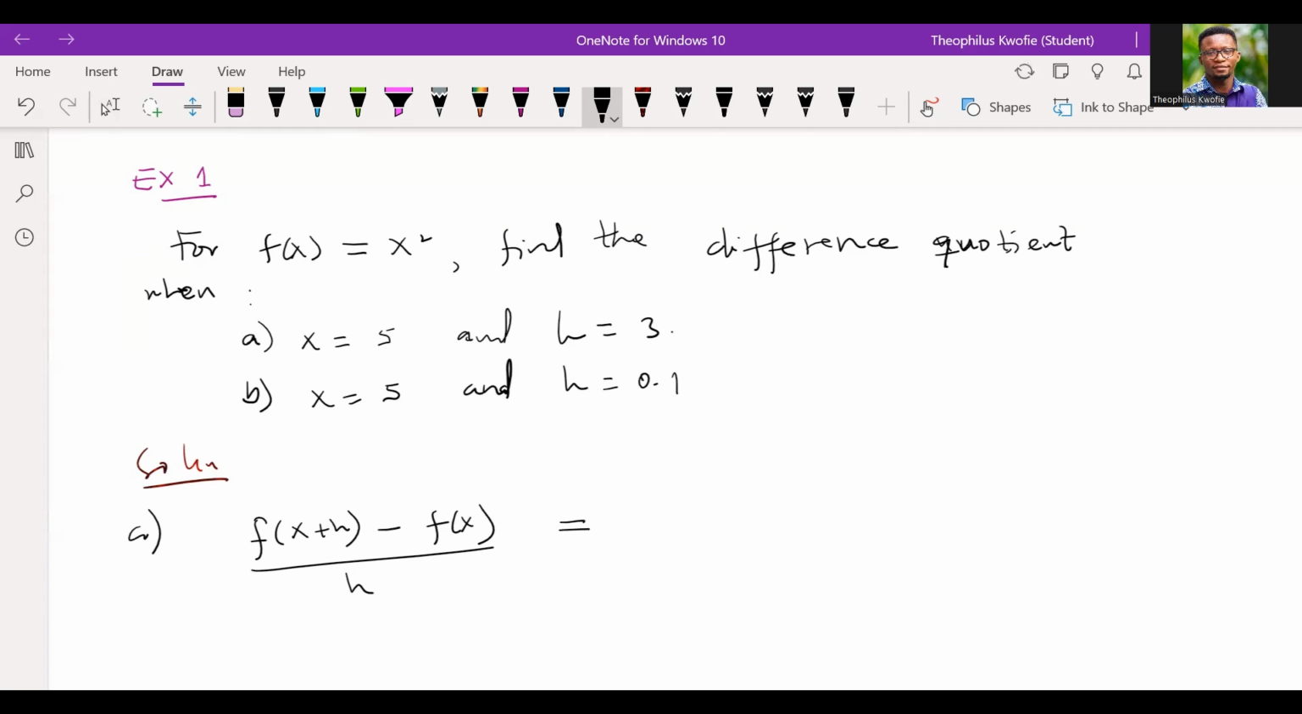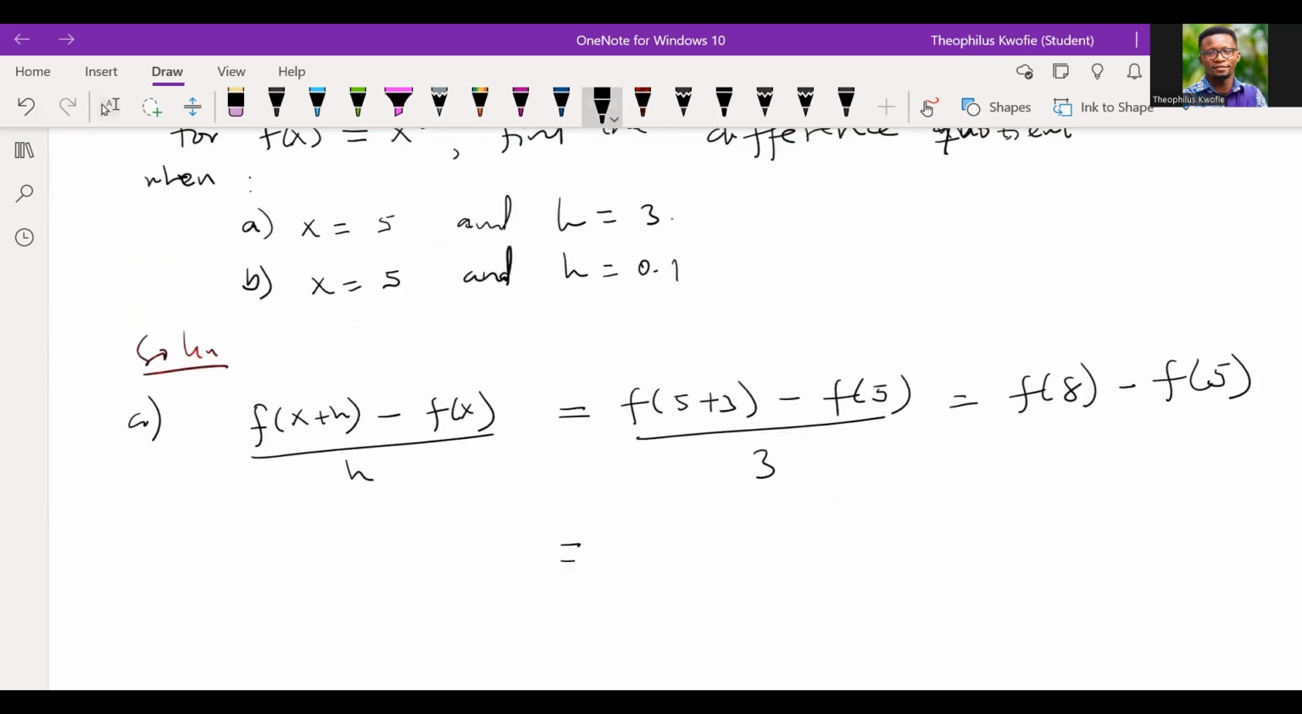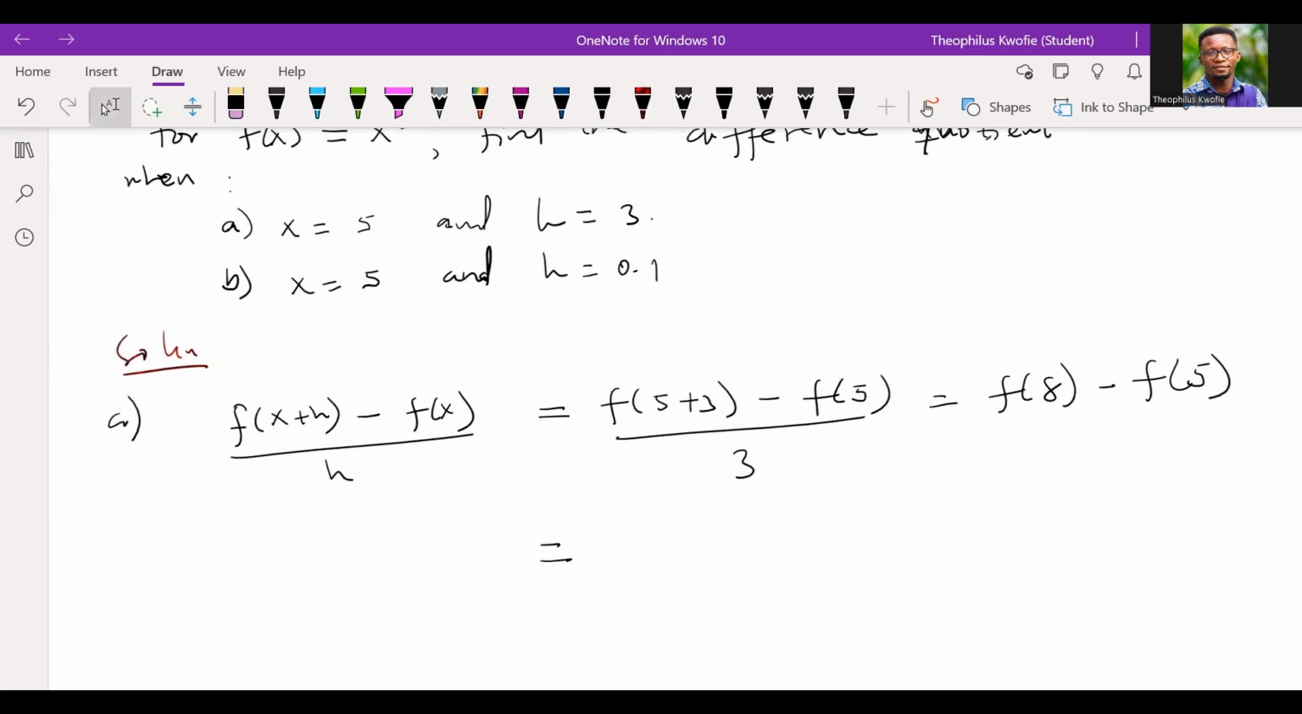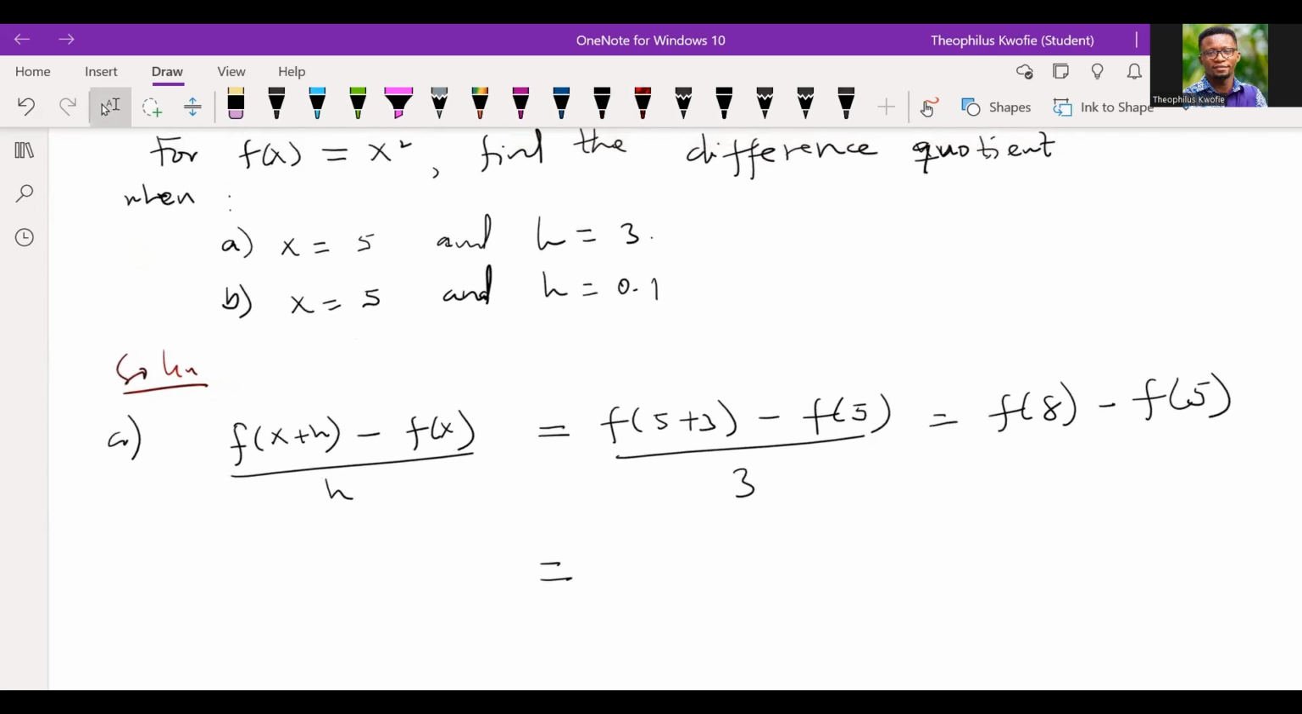But then remember, we have the main function f of x equal to x squared, right? Now, when x is 5 and h is 3, what do we get? That leaves us with 8, right? And h was given to us as 3, in which case we're going to have f of 8 minus f of 5. But now the question is, what is f of 8? If f of x equals x squared, it just means that wherever I see x, I should replace it by 8, and then I subtract f of 5 from that result.